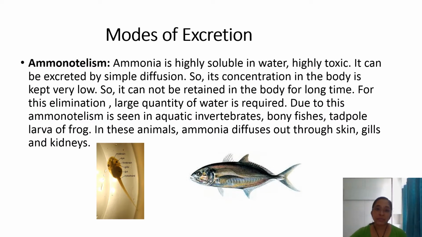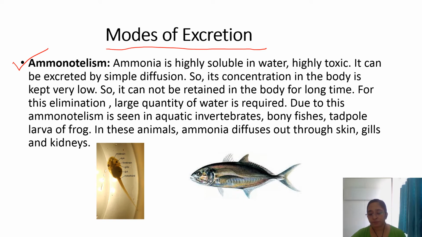Now, based on the nature of nitrogenous excretory end products, animals show three modes of excretion. What are those? One by one, the first one is ammonotelism. In this, the excretory product is in the form of ammonia.